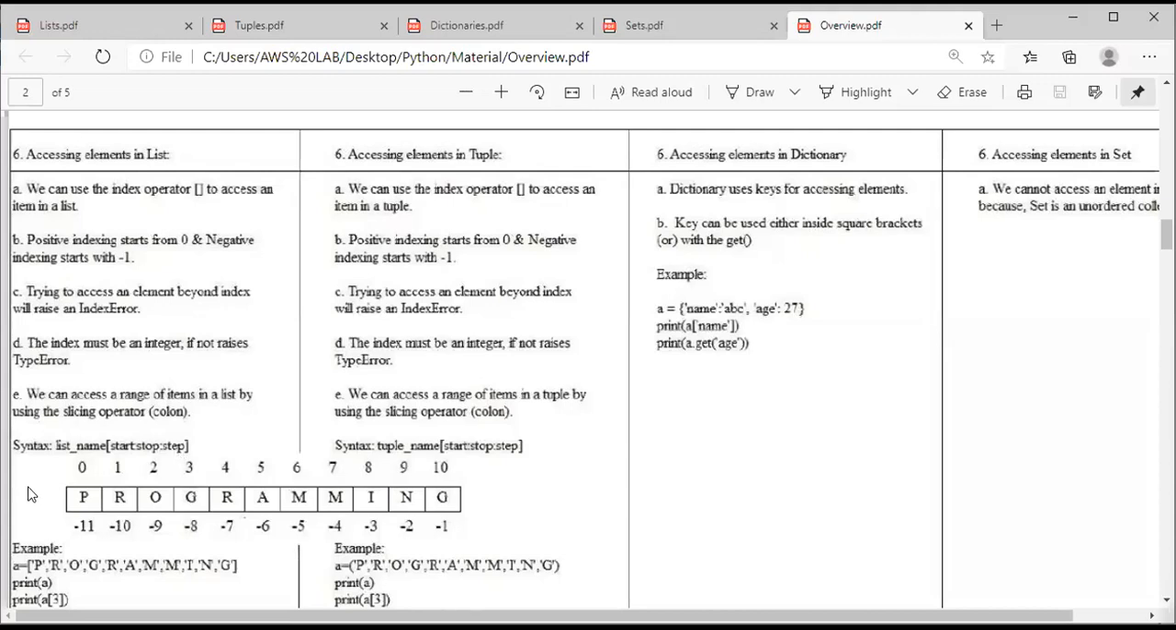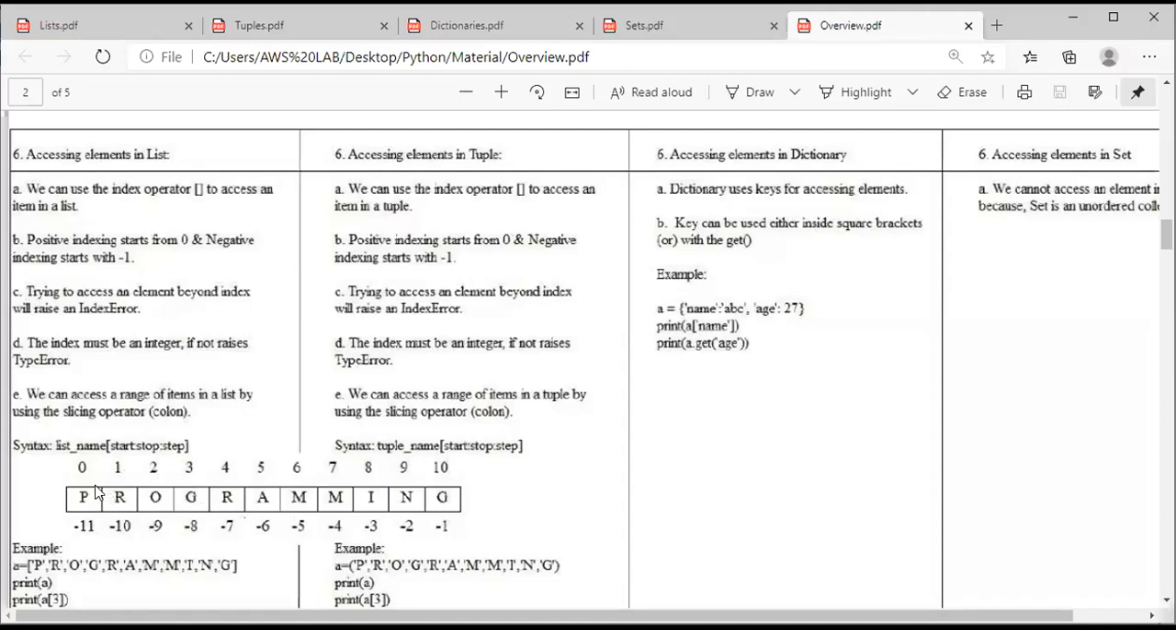How can we access elements in the sense? Here I have provided the syntax where start, stop, and step count. Start, stop, and step count. See, here I have taken an example called programming. These are the elements. P is an element, R is an element, O, G, R, A, M, I, N, G. These are all the elements which I am going to consider in the below example.